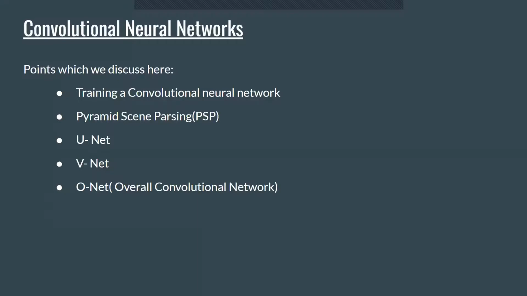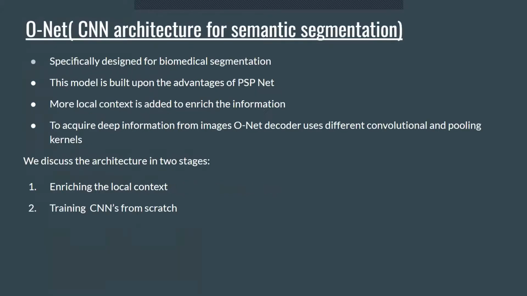Another important CNN is VNet, and O-Net is the one which we discuss now, which is the overall convolution network. This architecture is specifically designed for biomedical segmentation. It is built upon the advantages of PSPNet, which has been used frequently for various applications.